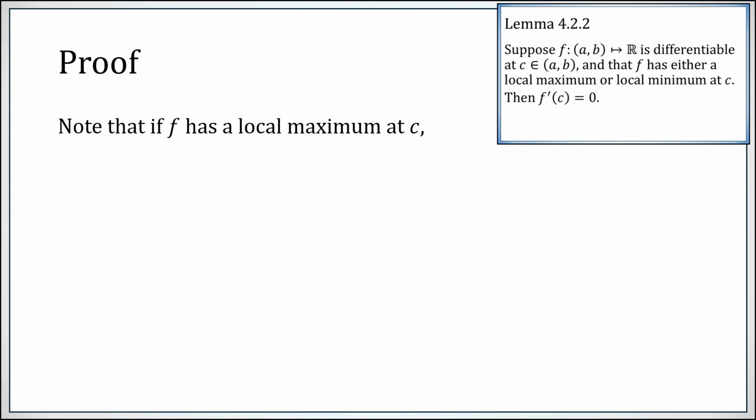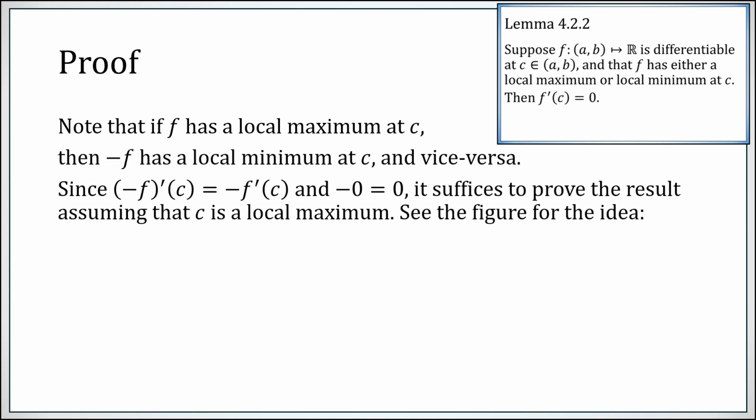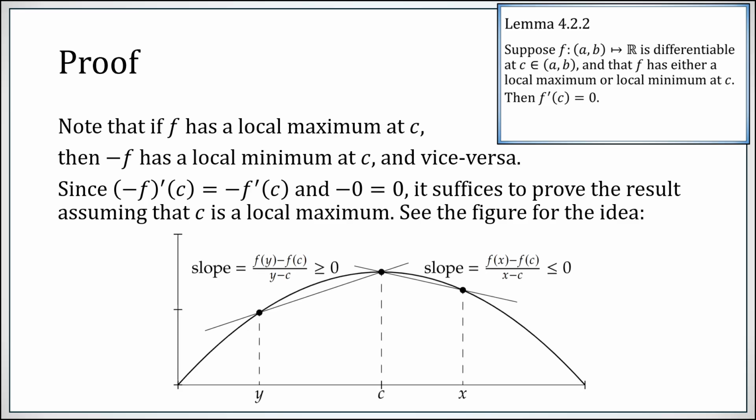So suppose f has a local maximum at c. Then minus f has a local minimum and vice versa. Because minus signs, or multiplication by minus 1, may be factored out of a derivative, and of course negative 1 times 0 is just 0 itself, we really only have to prove this result regarding local maxima. Okay, so at any particular point that is a local max, we're going to compute various secant slopes. And we're going to utilize the fact that we're at a local max to establish some inequalities for these slopes.